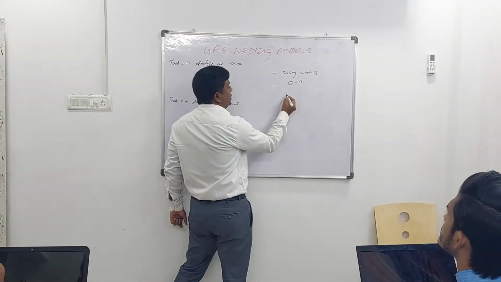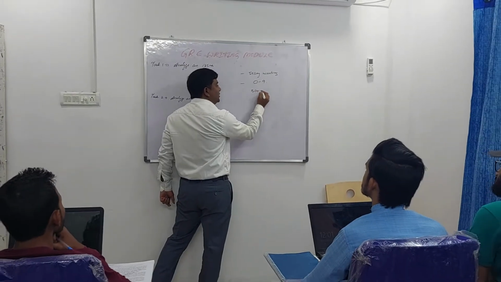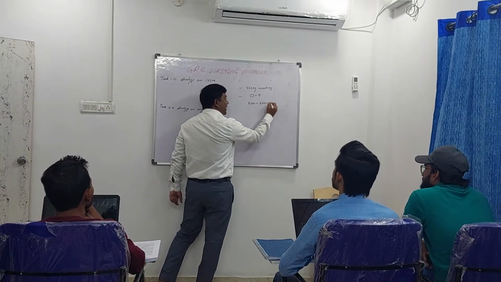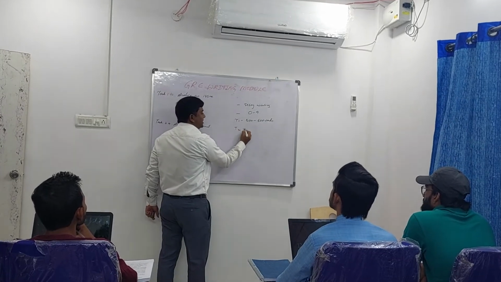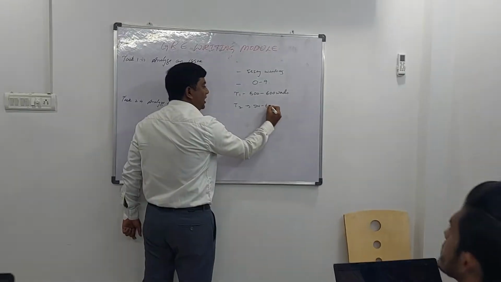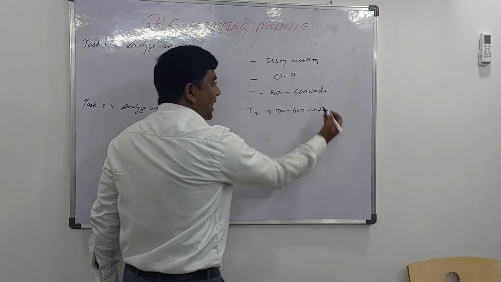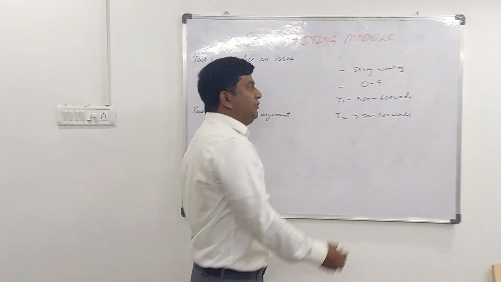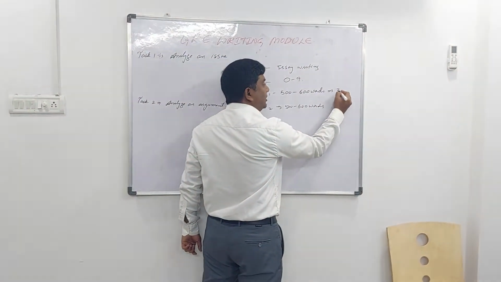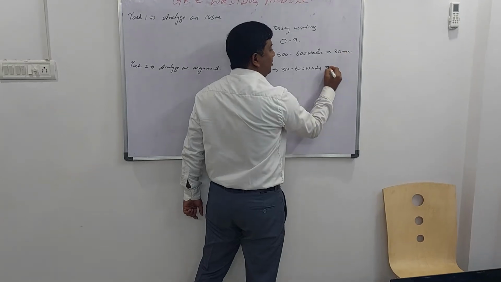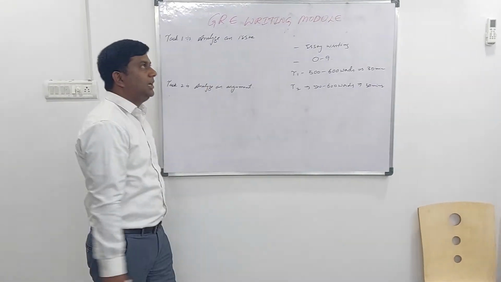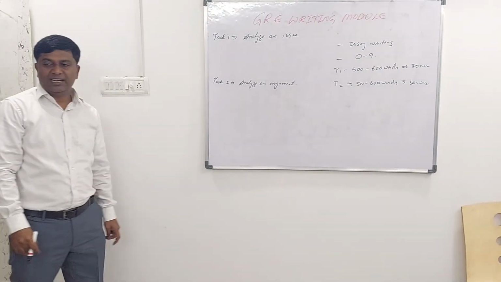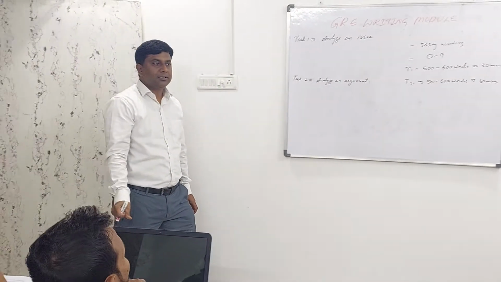When it comes to analyze an issue, guys, you're supposed to write between 500 to 600 words for task 1. For task 2 also it remains the same, 500 to 600 words. And for every essay, they will give you 30 minutes. The total duration of the writing task in GRE will be 60 minutes.